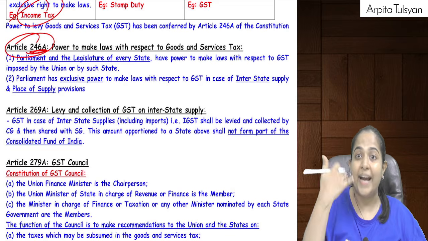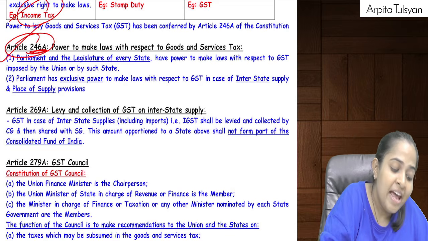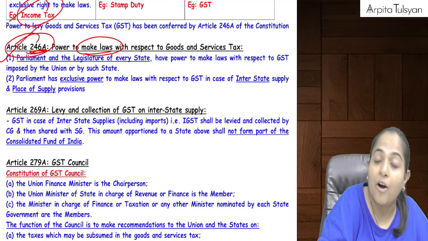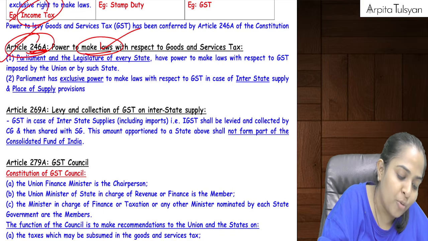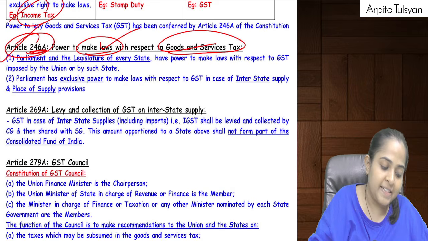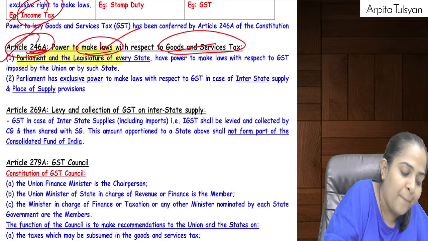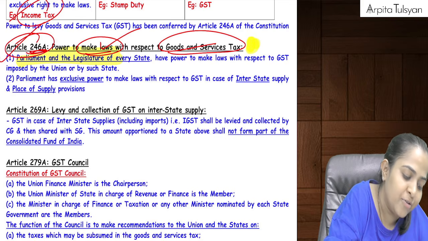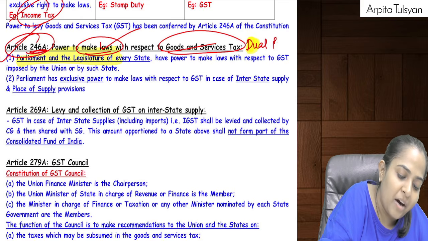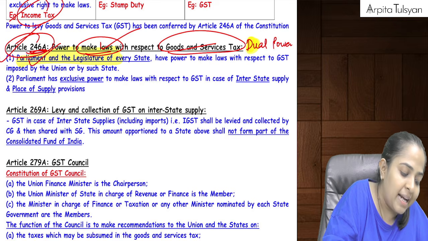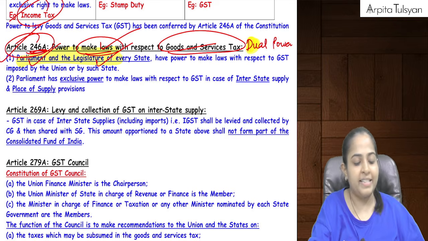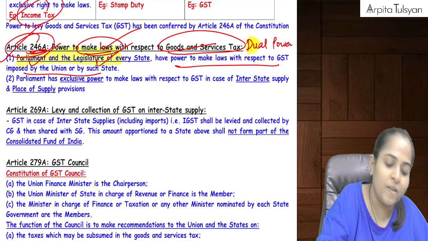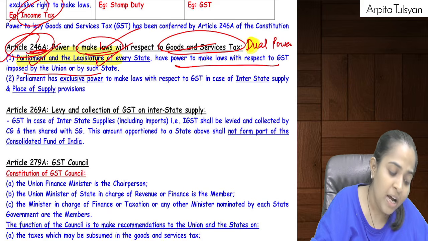Now the new addition was done, that is 246A, where the Constitution gave the power to make laws with respect to GST. So here dual powers were given. That is, Parliament and the legislature of every state have got the powers to make laws related to GST.